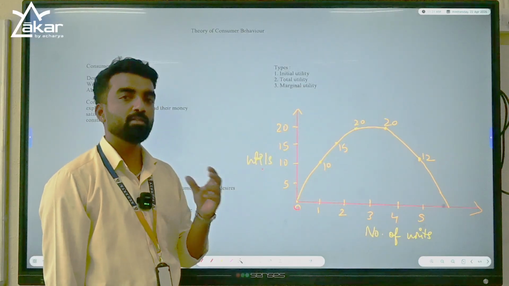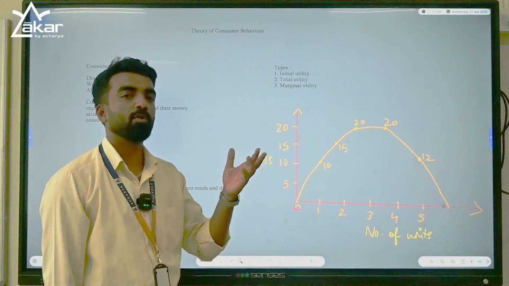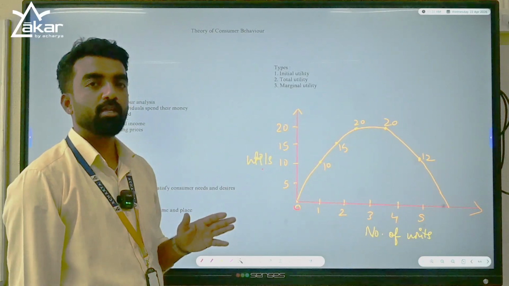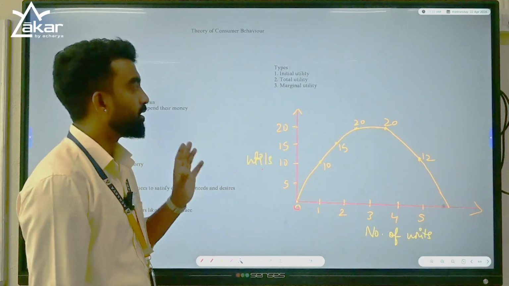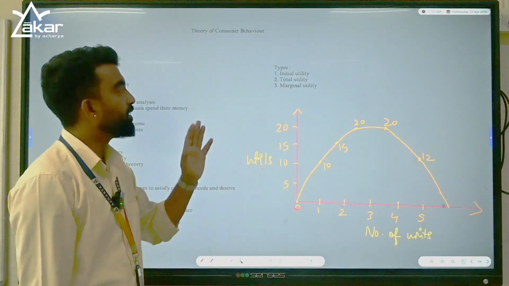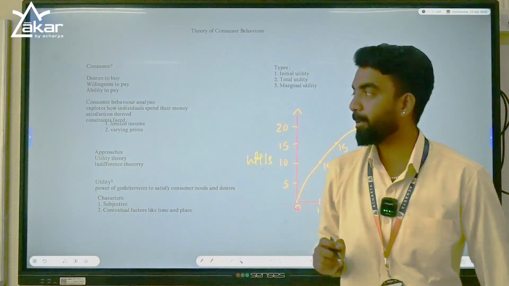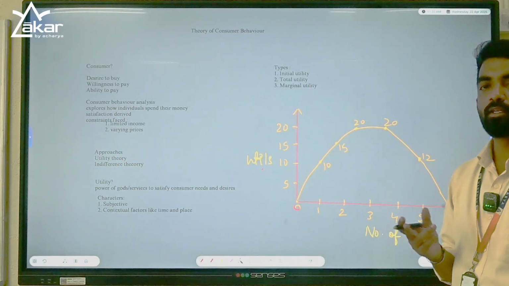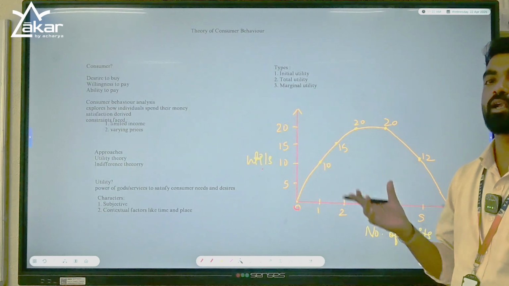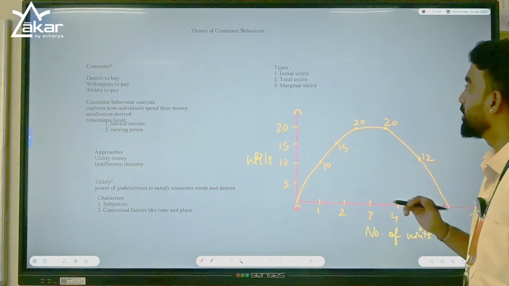And total utility means after the consumption of 2, 3, 4, 5 fruits, you will calculate all the utilities, you will rate each consumption's utility, then that will be your total utility. Now marginal utility means additional satisfaction or the extra satisfaction derived from the additional unit of a product, right?